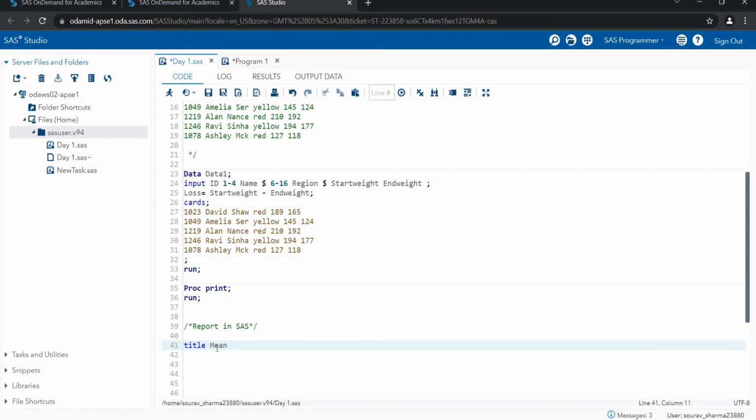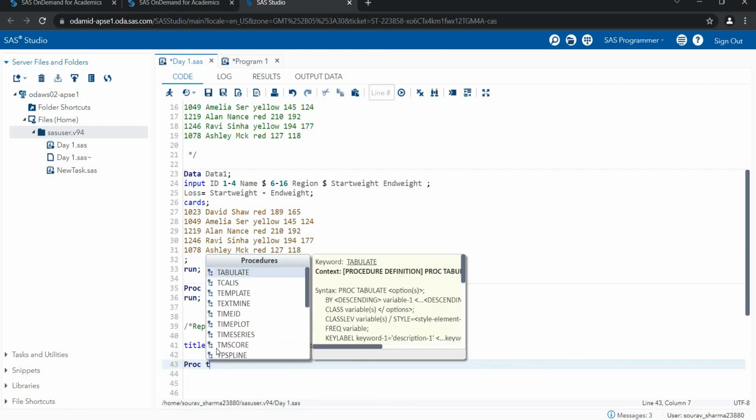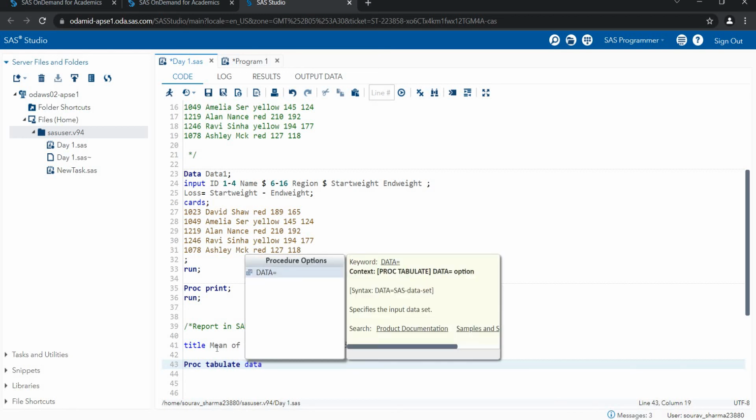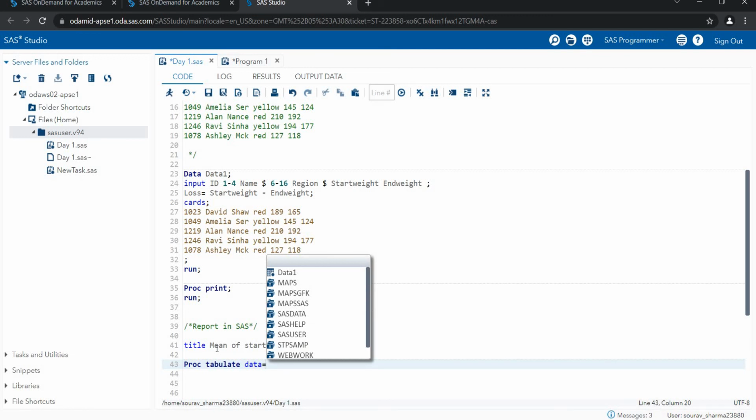The title is mean of start weight and end weight. This is my report name, mean of start weight and the end weight. So I'm creating the report with proc tabulate. In the proc we have many procedures. We have proc summary, proc means, proc tabulate. So many procedures are there. It's a very large set of procs here.